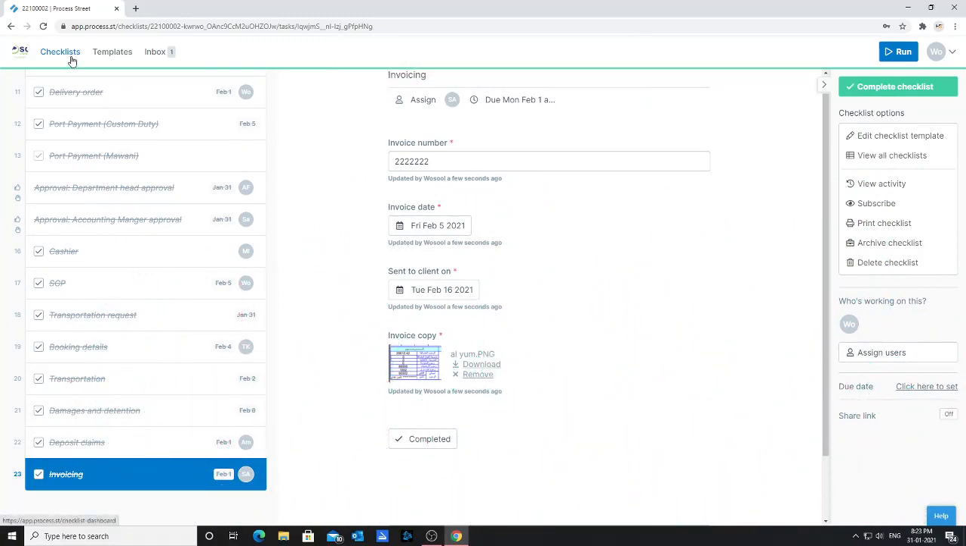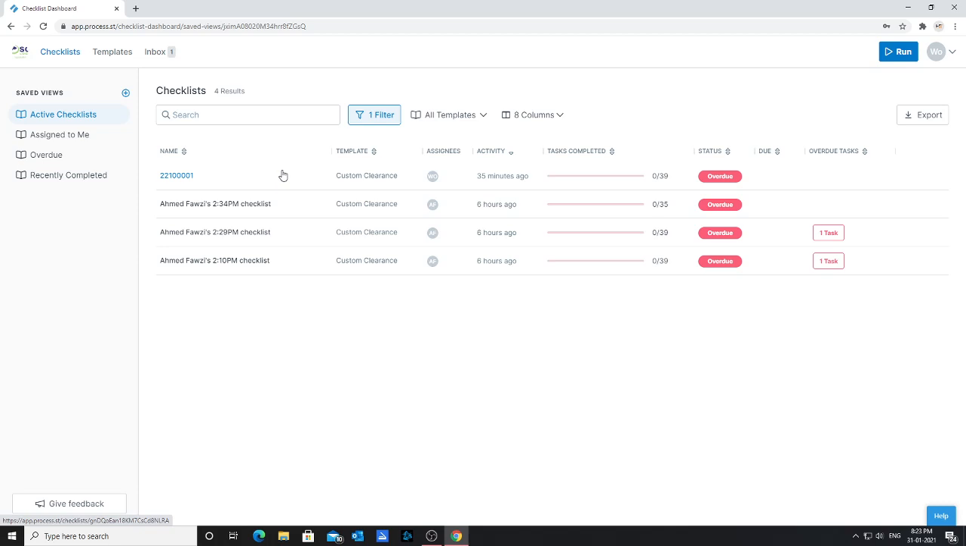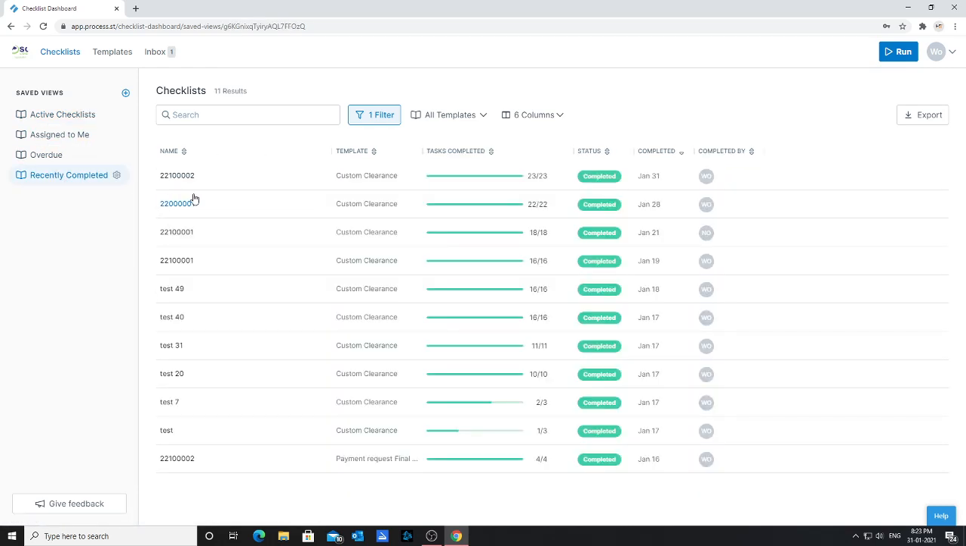If we go here to checklist, see this one. These are the pending checklists at the beginning. This one changed from due soon to overdue. If we go to recently completed, this is the one that we just completed for this tutorial.